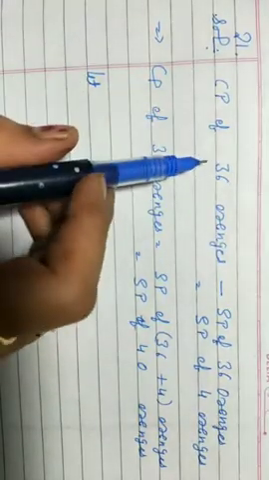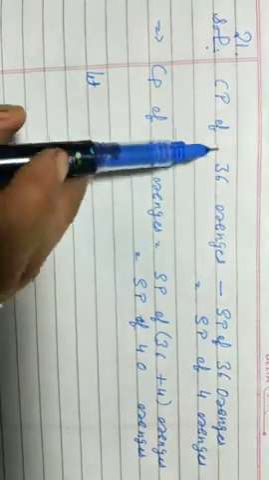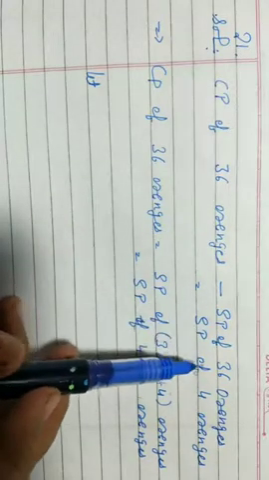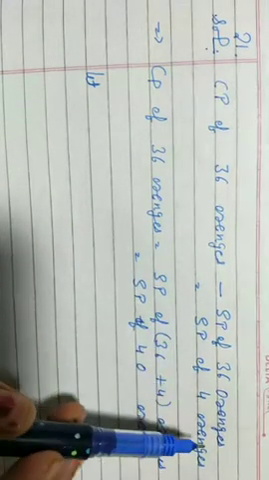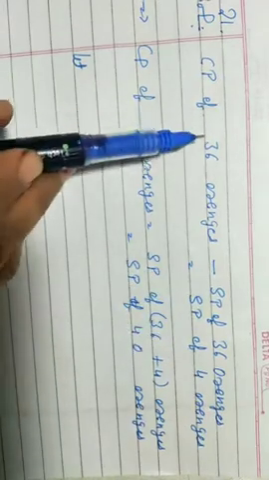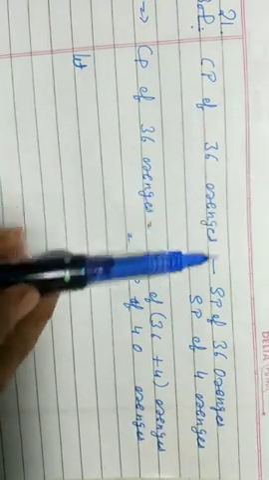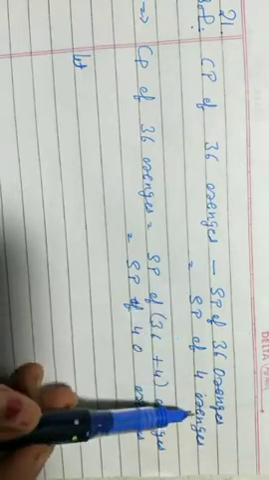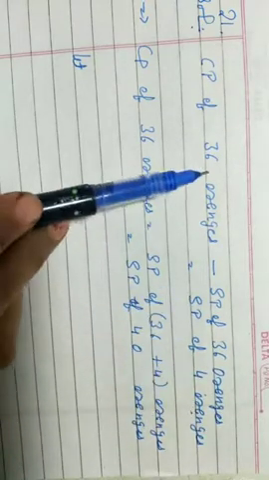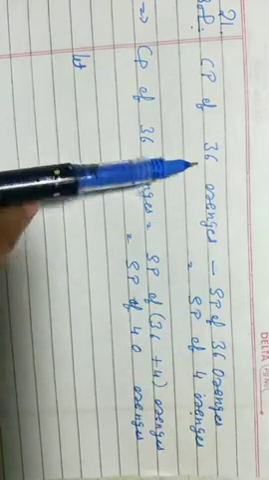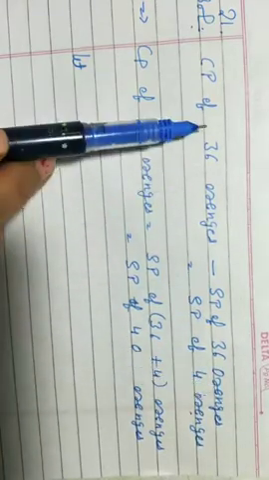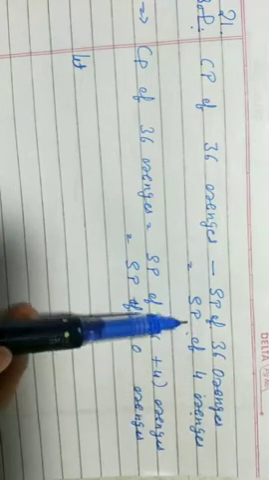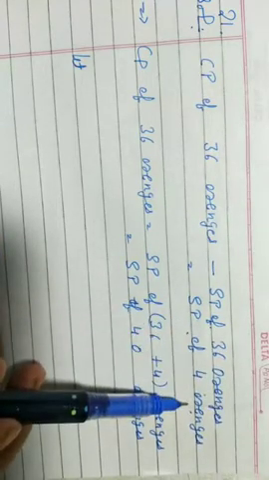Yes class, in our question it is given by selling 36 oranges he suffers a loss equal to the selling price of 4 oranges. That means cost price of 36 oranges minus selling price of 36 oranges. How much is the loss? Selling price of 4 oranges. Loss is what? CP minus SP, and it is counted on the same quantity. That is cost price minus selling price is equal to loss, and loss is given equal to the selling price of 4 oranges.